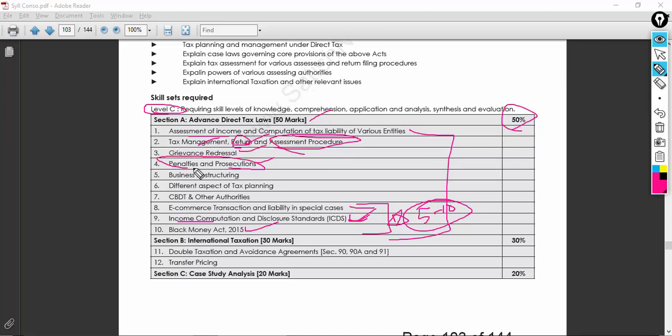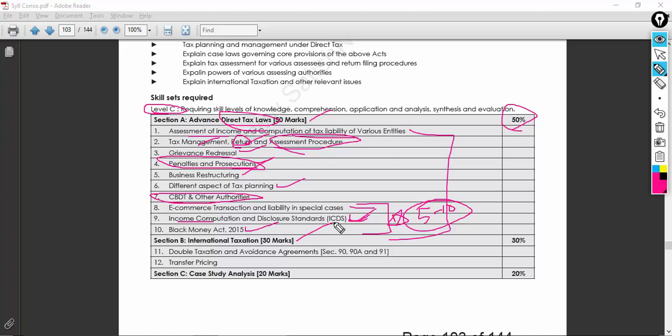See, penalties and all, you can try to make a note in a sheet so that it becomes easier for you to glance at it at least once in a day. Yeah. So business restructuring, different aspects of tax planning, how tax planning can be made in such a way that the assessee is benefited, and CBDT and other authorities who form part of the tax laws.